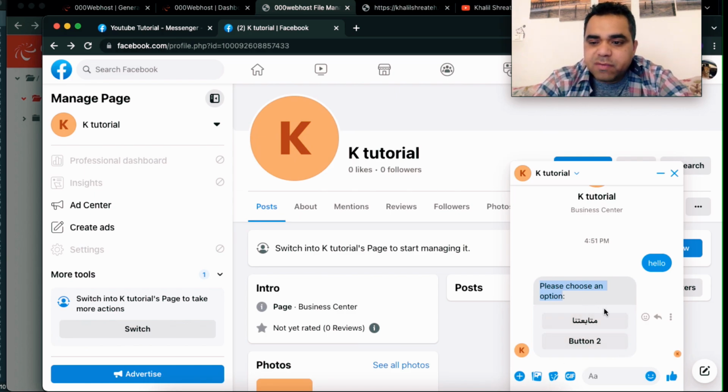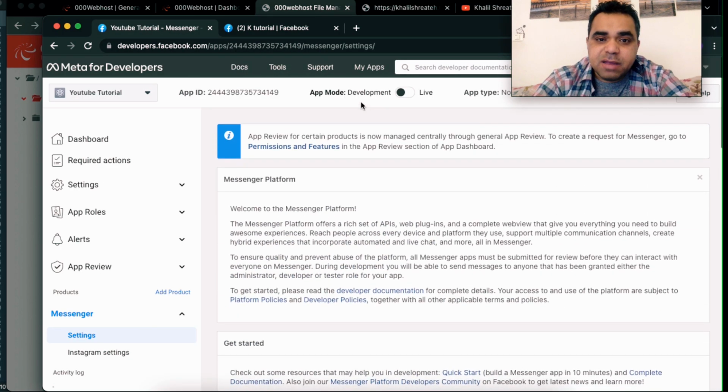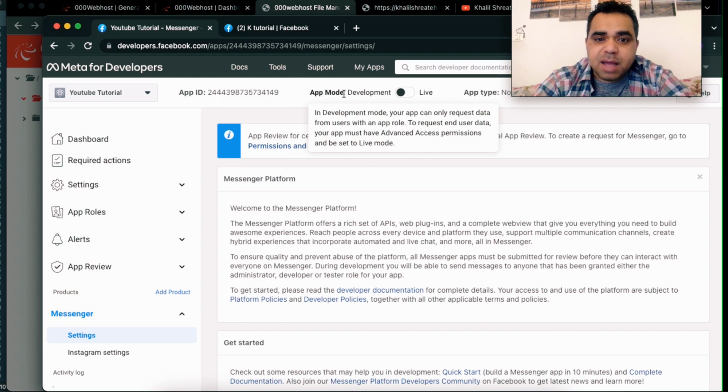We're gonna modify everything here based on our rules, but first, before we modify everything, I want to talk about your application. First thing, your app mode is in development mode.